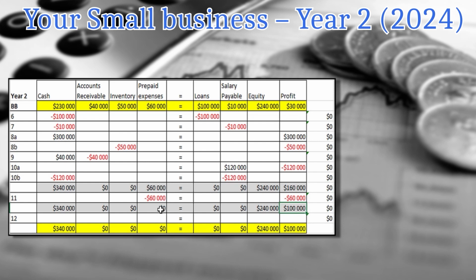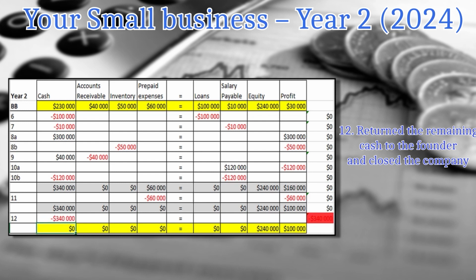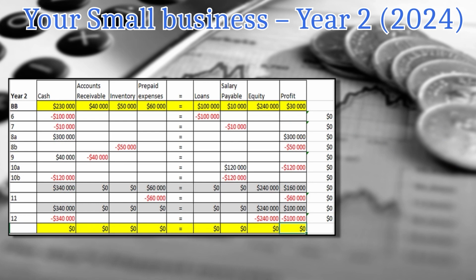And at that moment in time, we would like to close the business, repay all the remaining cash to the shareholders, and we are done with the business. So the final operation of our small company is to repay the initial contribution and dividends to our shareholders, and we are going to balance it on the other side. And you can see that that's it for our company.